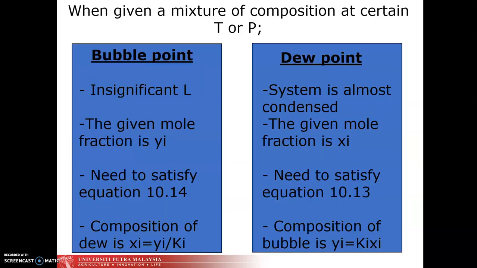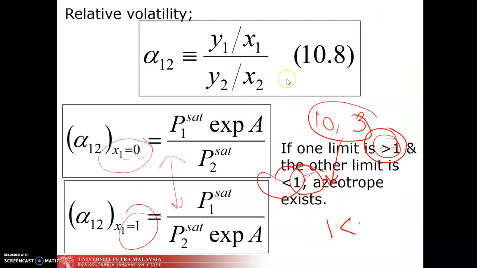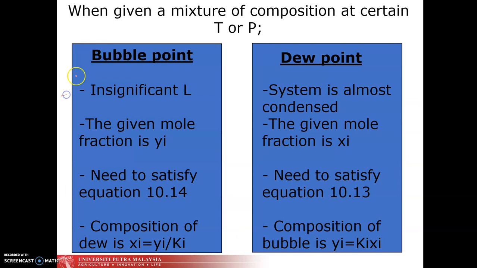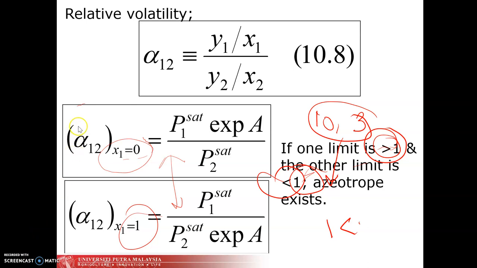So, yang tadi kita dapat alpha 1, 2 pada x sama dengan 0 kita dapat tadi, yang ini 2.052. Yang ini kita dapat 0.224.